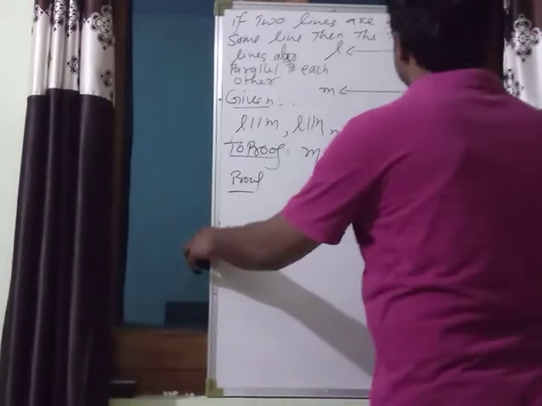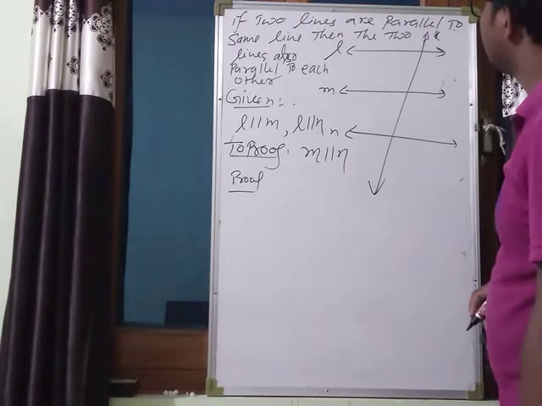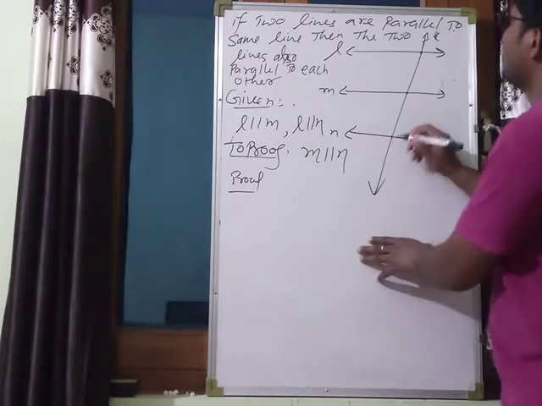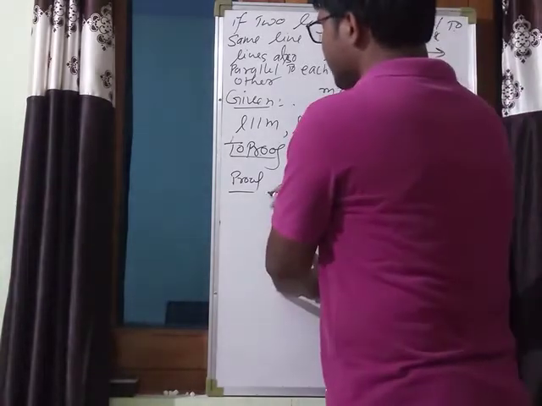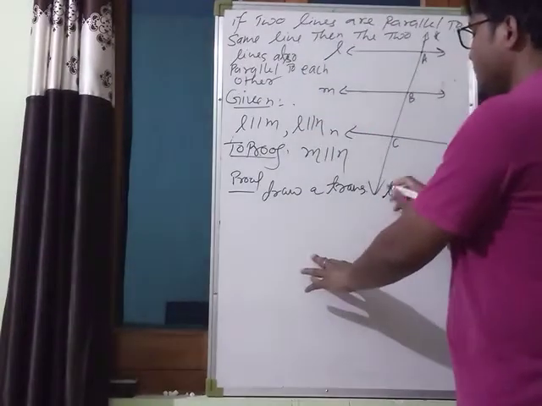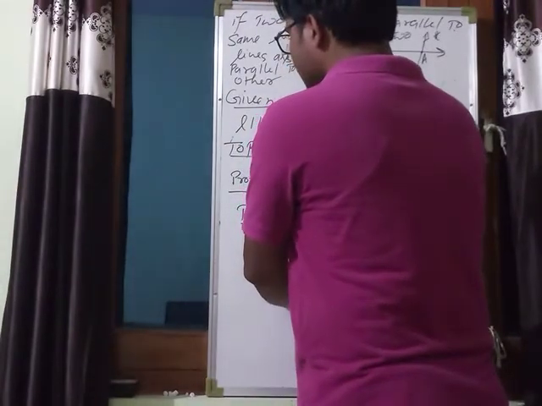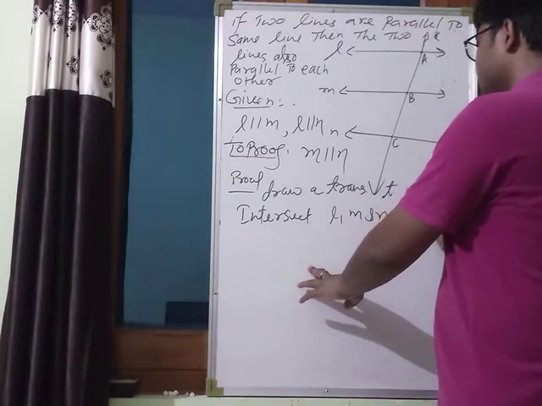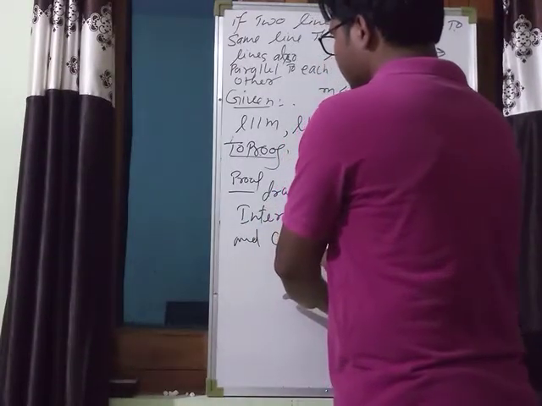You make a transversal, make a transversal T, okay, which intersects these three lines at different points, at points A, B, C. Draw a transversal T which intersects L, M and N at points A, B and C respectively.